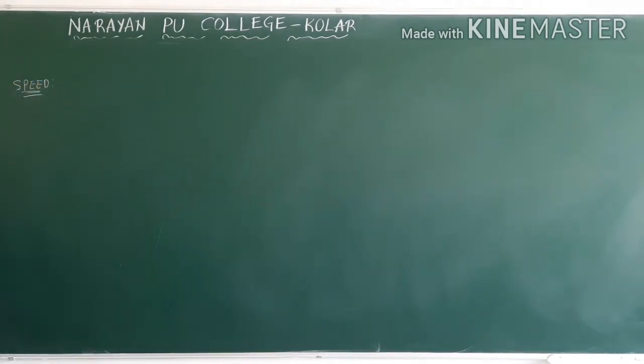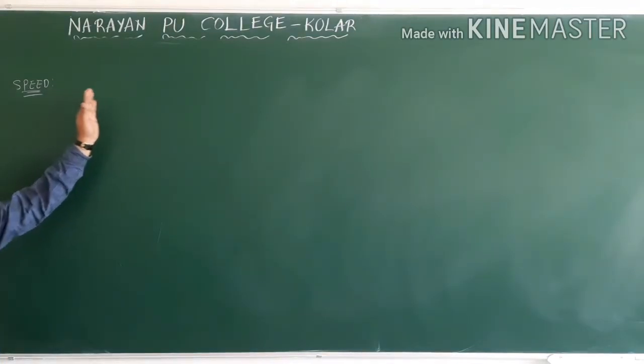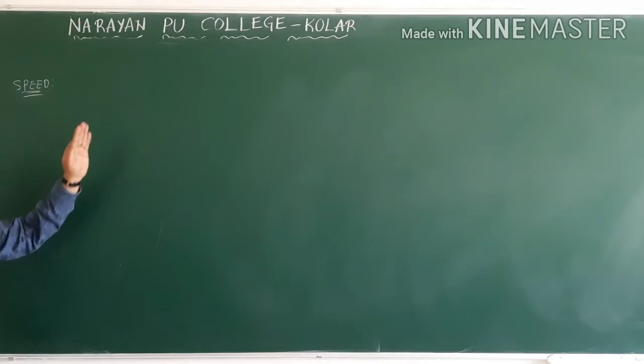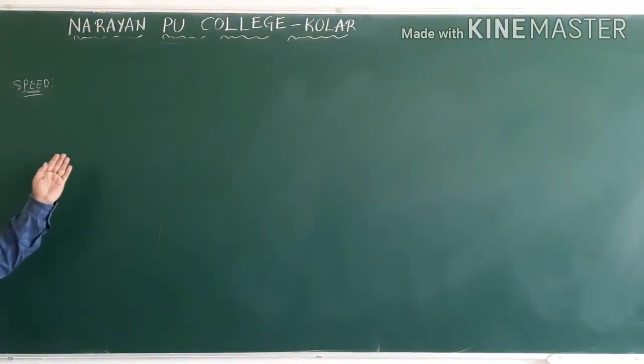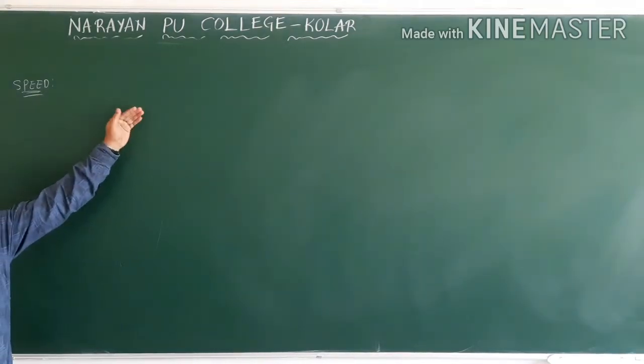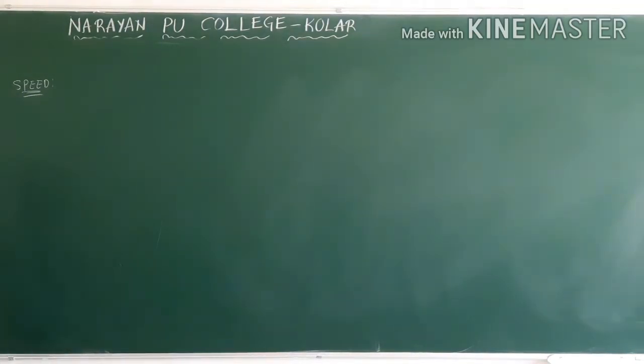Now we will see first, what is the definition of speed? Speed is nothing but covering a distance. To cover the distance between initial and final position, the object will take some amount of time. Therefore, the speed definition is the distance covered in a particular interval of time.